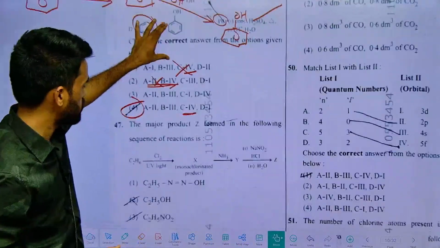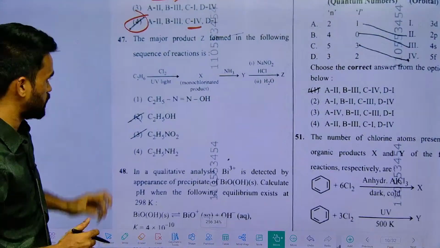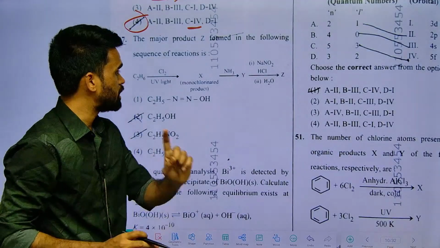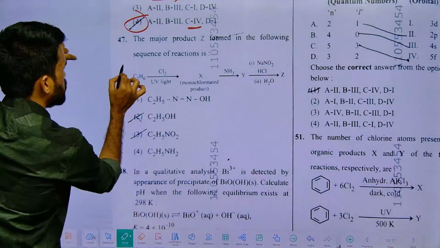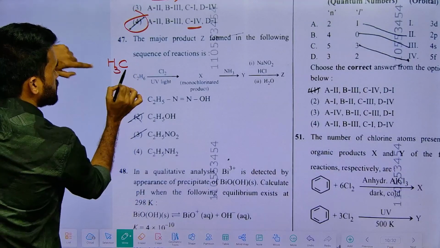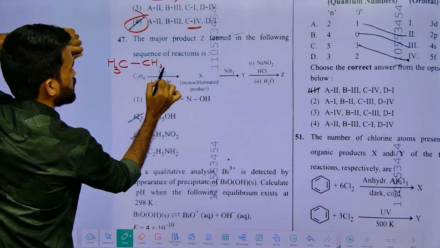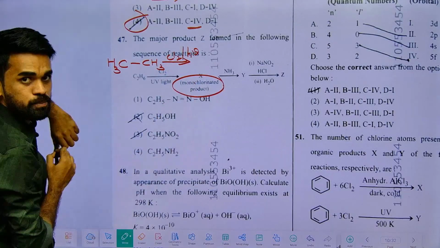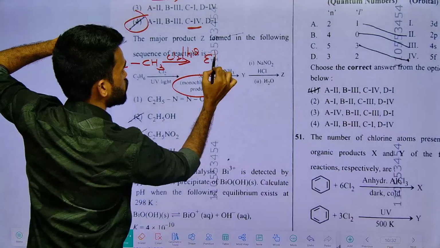Very simple questions. The next is the 47th question. Everyone who studied the hydrocarbon chapter will definitely have come across this. They have taken ethane here, C2H6. Ethane is treated with chlorine in the presence of sunlight. They mention a monochlorinated product: free radical substitution gives you ethyl chloride.